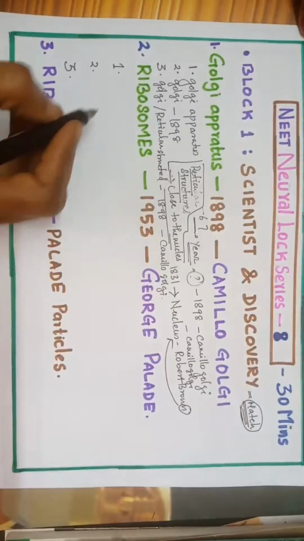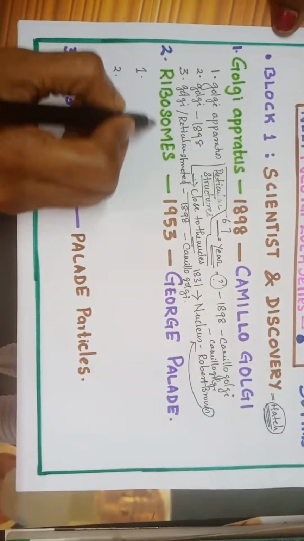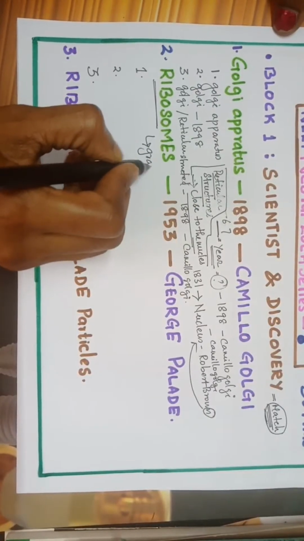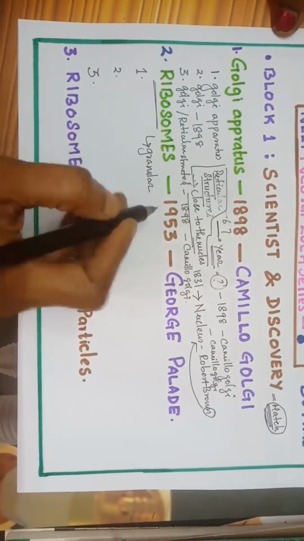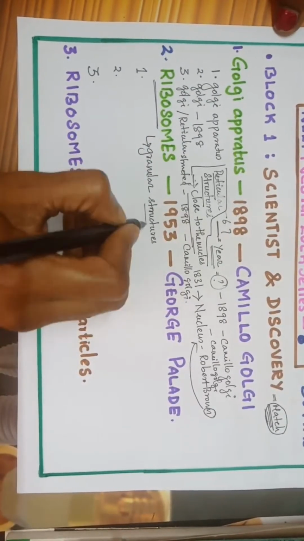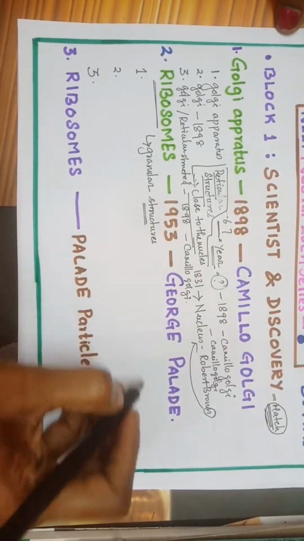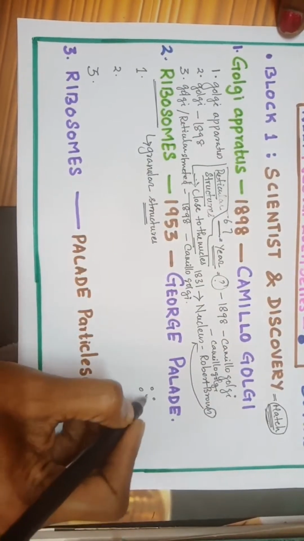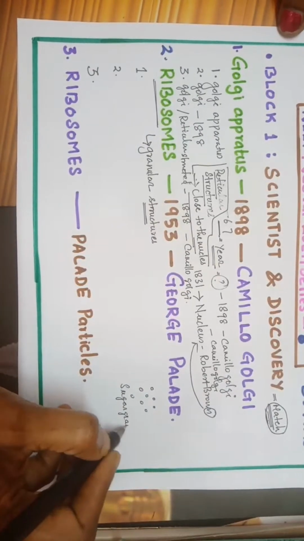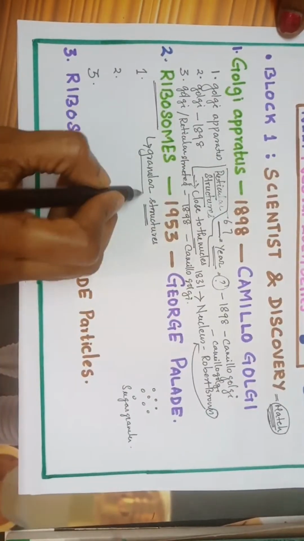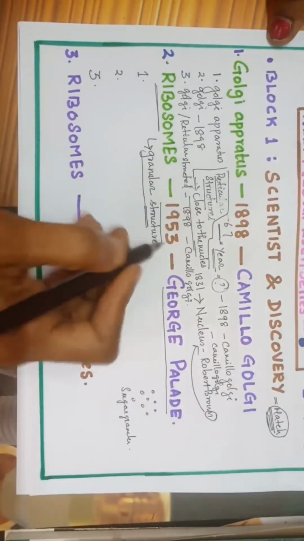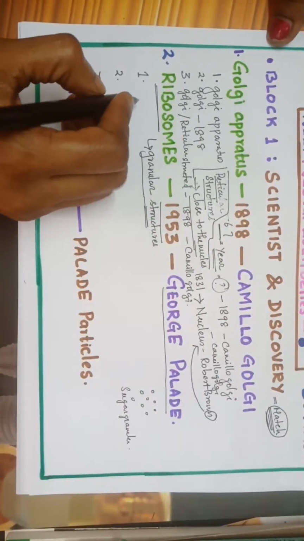Okay. Next is the ribosome. What are these structures? Ribosomes are granular structures. You know what is the meaning of granules? Granular structures like mustard. Have you seen mustard? It's available as a spice in the kitchen. Granular, like this, granules. Okay, sugar granules. We can see sugar granules. So granular structure. These are granular structures seen by George Palade in the year 1953. Discovered by George Palade in the year 1953.